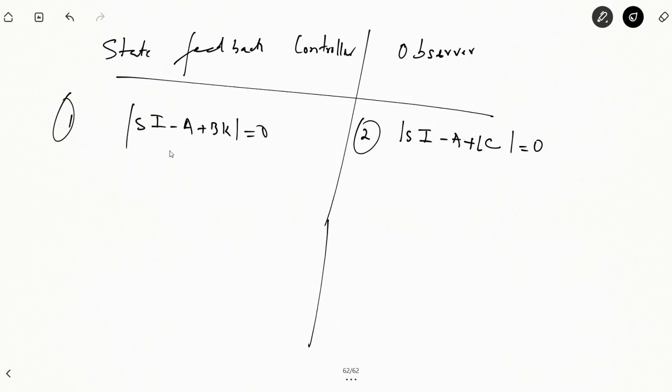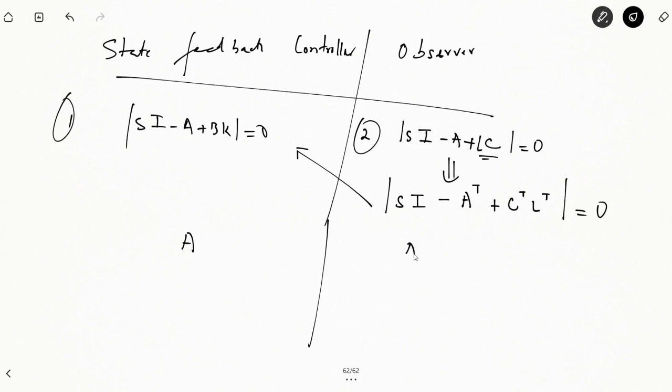Also, if we take the transpose of the system, the transpose will be: transpose of I is I, so sI minus A transpose plus C transpose L transpose. Okay, when we take its transpose it will still be equal to 0. Transpose of I is I itself, transpose of A is A transpose, and transpose of LC is C transpose into L transpose. Okay, so by comparing now these two equations you can see that A here of